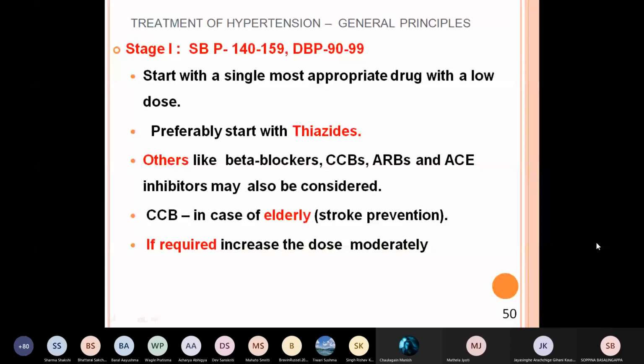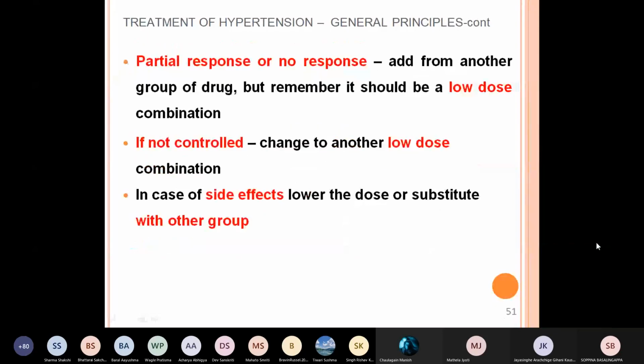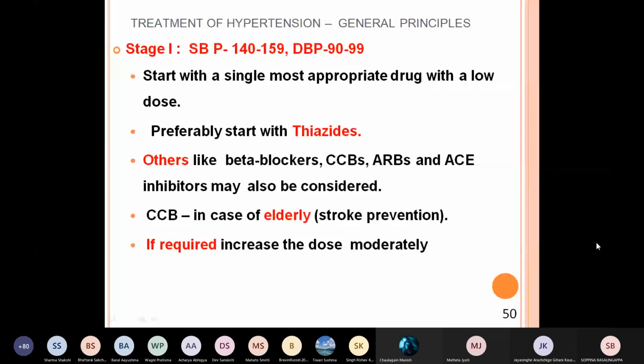Now for this treatment, if the result is partial or no response, that is no change in the blood pressure, or only a very mild change, then add from another group of drugs. Preferably we start with thiazides, let us say 12.5 milligrams, used for 1 week. There is a very mild 2 to 3 millimeter fall. Then increase the dose to 25. Beyond that, you cannot go.